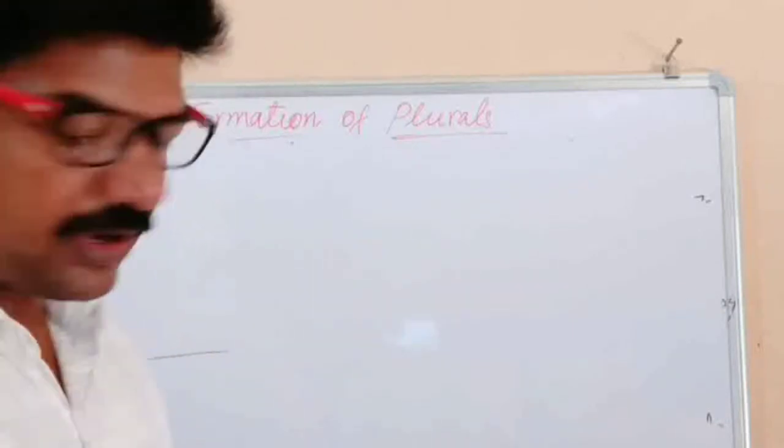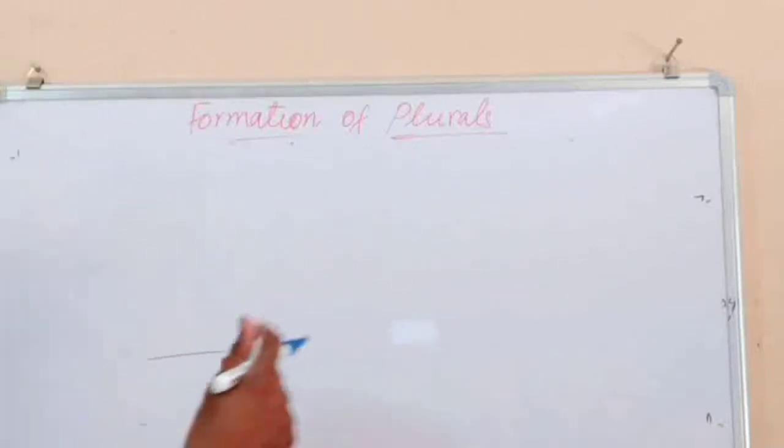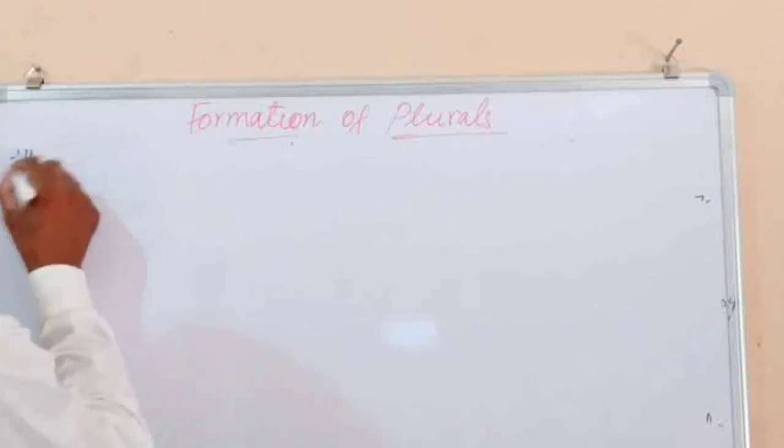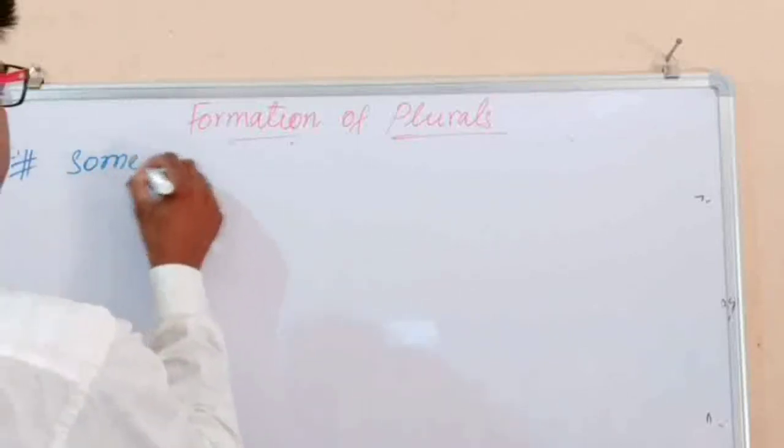The further rule I want to tell you is about compound nouns.